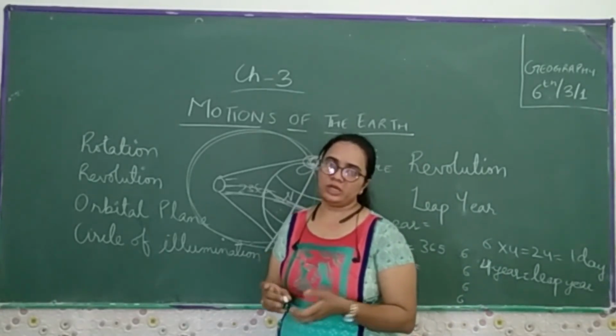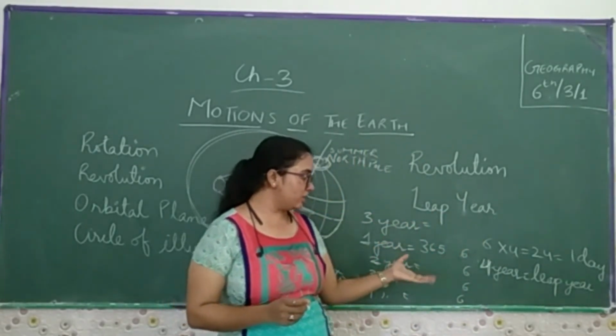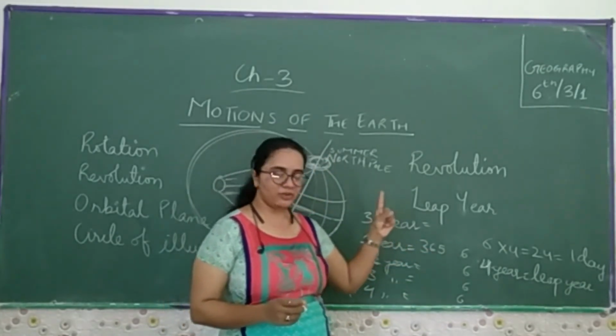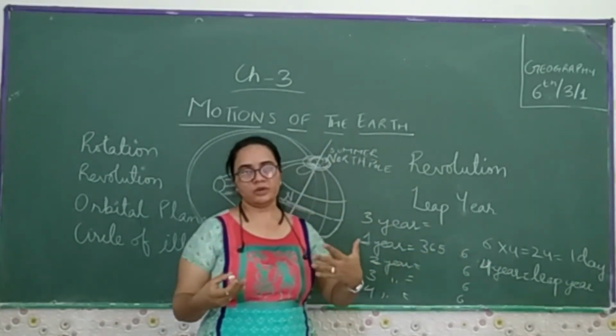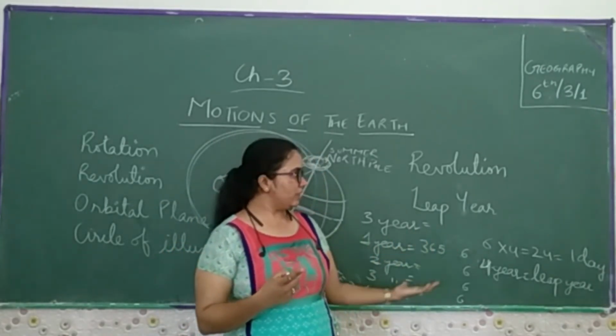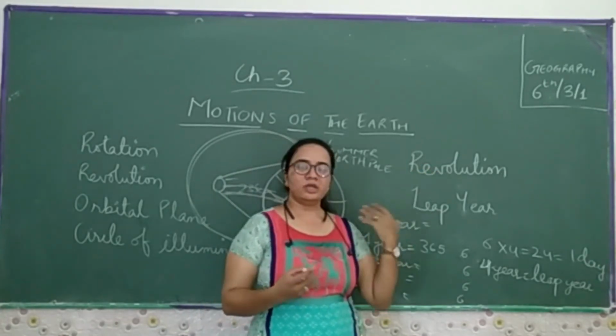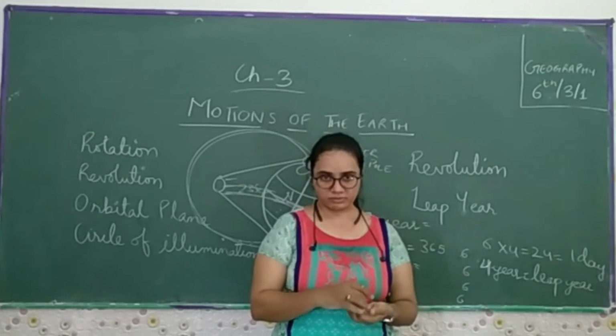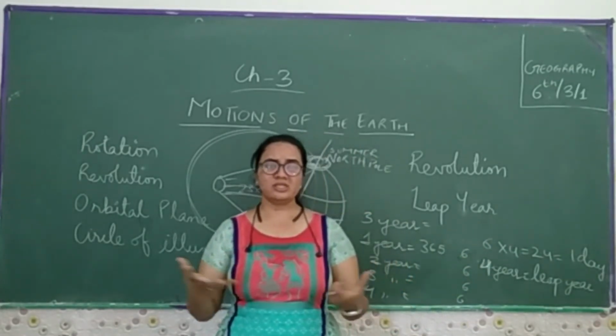Then how the leap year comes into consideration by adding up all the extra hours, which make one day. In every fourth year, we have 29th February as the leap year. Then we talk about the revolution. Then we talk about how the sunrise comes, and it makes the day over there. So these are all the things.